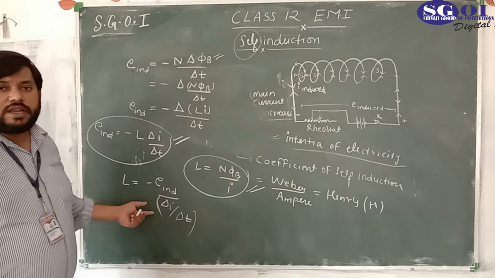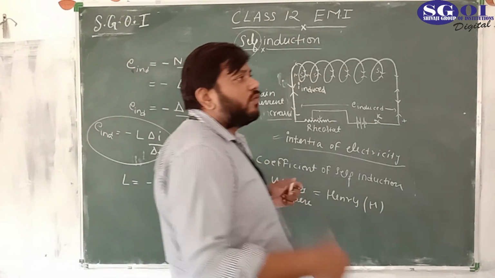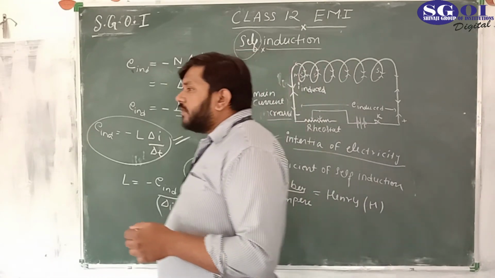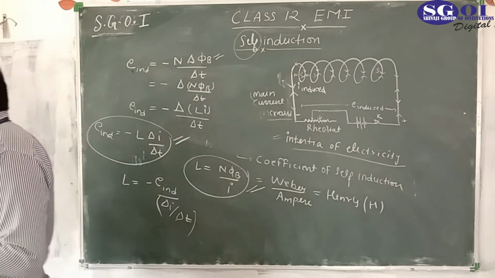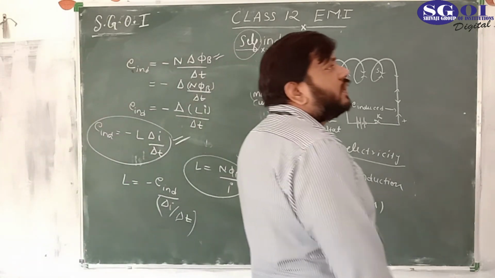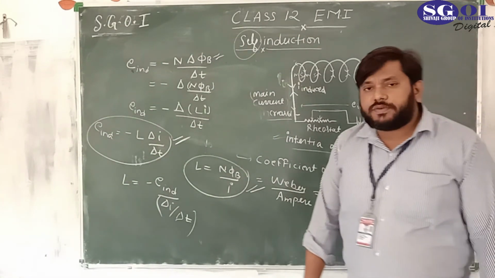From this we can define the coefficient of self-induction again. If the rate of change of current in a coil is 1 ampere per second, then the EMF induced in a coil is called coefficient of self-induction.